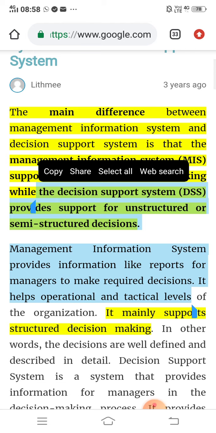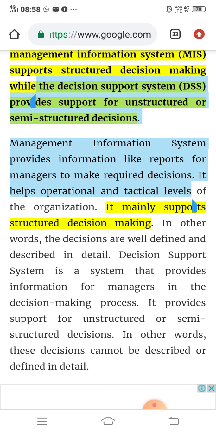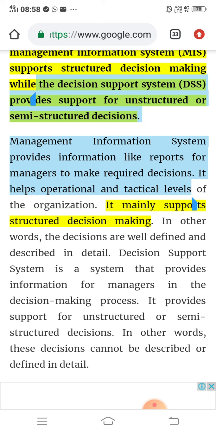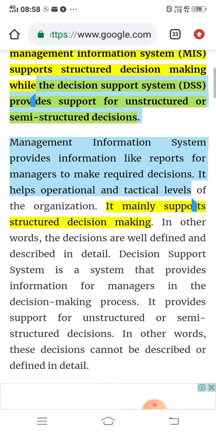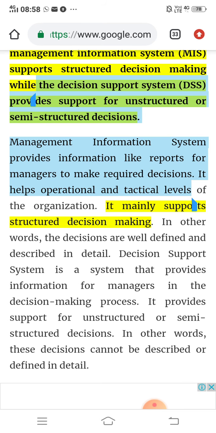MIS, management information system, provides information like reports for managers to make required decisions. It helps operational and tactical levels of organization. It mainly supports structured decision making. Means MIS is always used for regular kind of information. It provides reports for managers to make decisions.